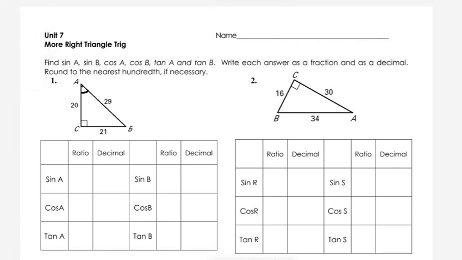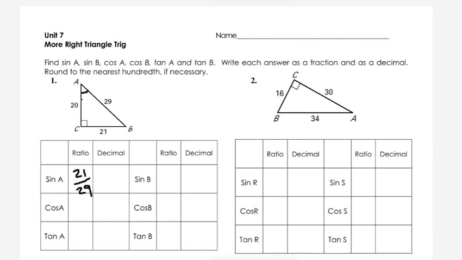Now, with respect to angle A, which side is opposite to angle A? That's 21. So sine A, which will be opposite over hypotenuse, is going to be 21 over 29. And then cos A will be adjacent over hypotenuse.